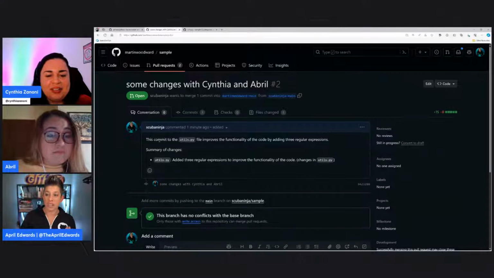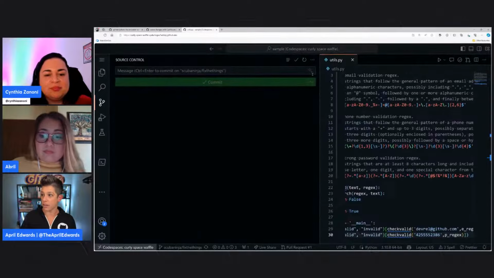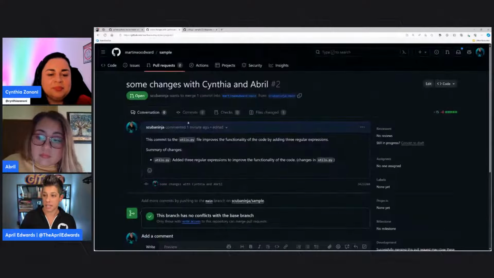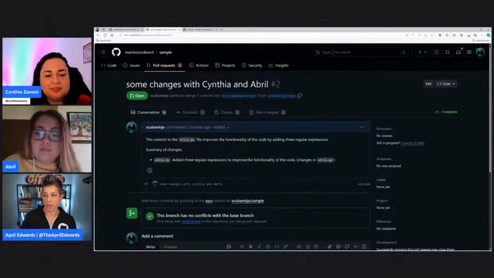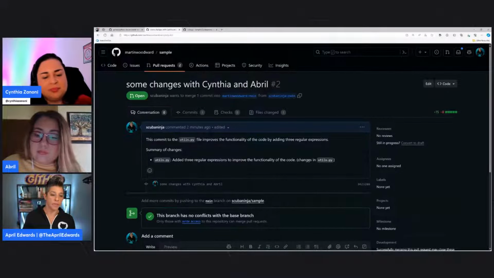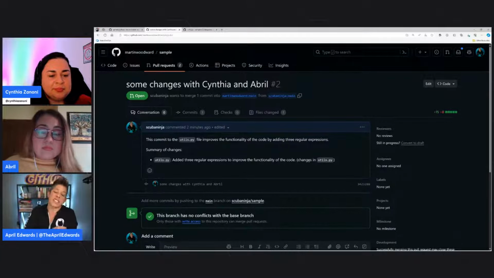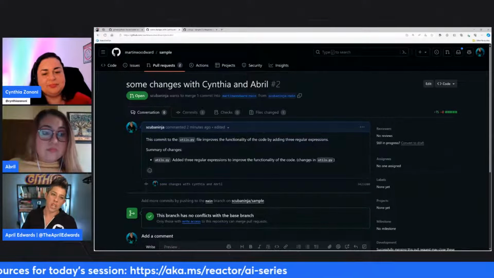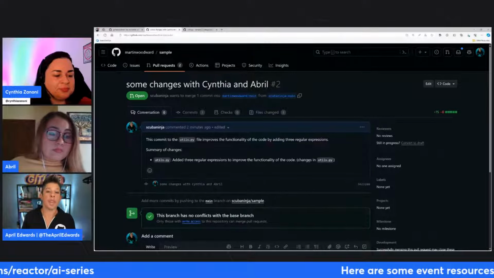But what it's done is the commit references the file we just changed, which if we all go back to here, we can go back to our little file, utils.py. It sees that it's in our commit. We can look at our files changed as we normally would, and it summarizes our changes. So it can see that we've added 3 regular expressions to improve it. We didn't do a lot. If I were to add some tests, which we could do, we don't have a lot of time. Again, it only takes a couple seconds to do these things, but it's summarizing it in our pull request for us. So in terms of our development cycle, it's improving our ability to communicate all the changes we've made.